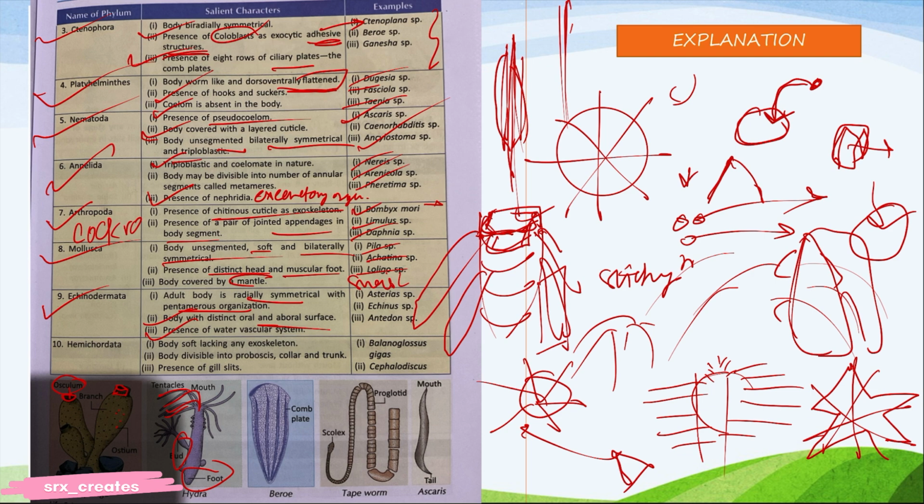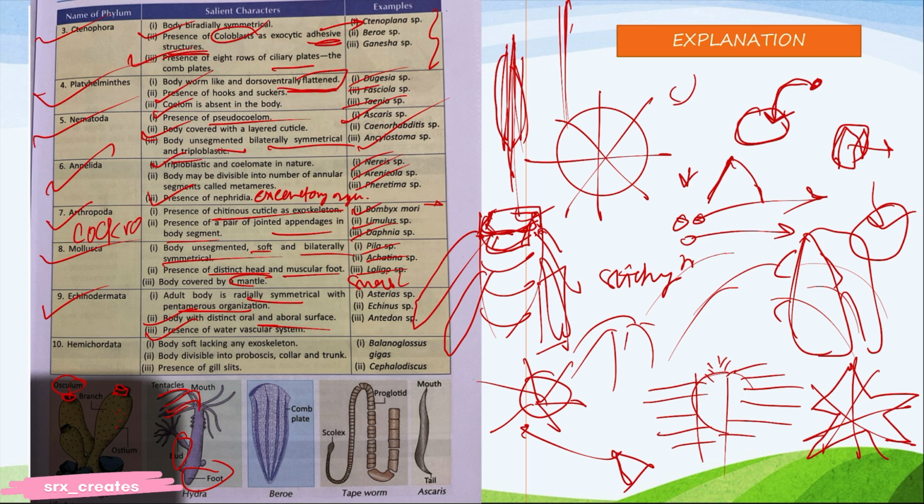Now, water vascular system is a cool and unique feature found in echinoderms like starfish and sea cucumbers. Actually, this is a special network of water-filled canals inside these animals.